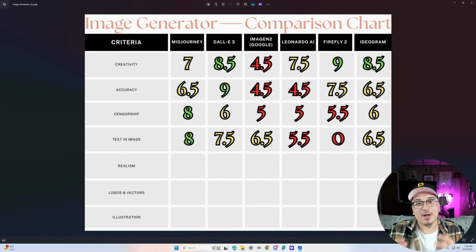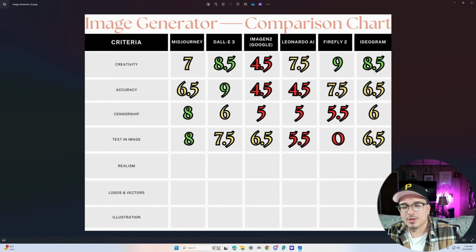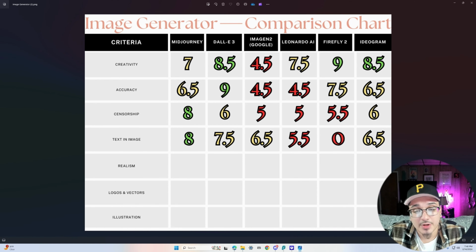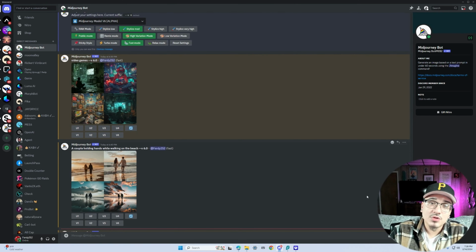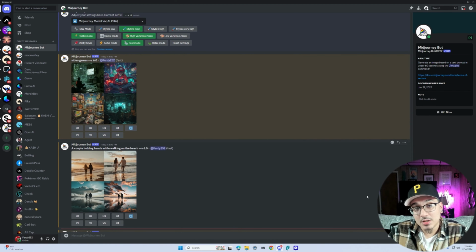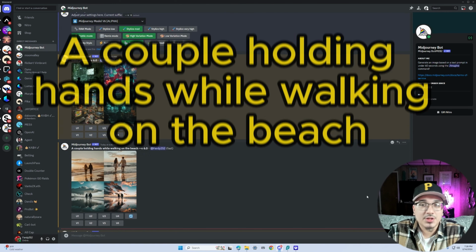All right, so to end that round of text and image, it seems like Midjourney took that one. I was surprised because I really thought DALL-E 3 was going to take that one, but Midjourney seems to have really ramped up on their text and image generation, and it's really great. Moving on to the next category, we're going to be talking about realism, and we're going to test these AI models based on how realistic their images can look. And the prompt we're going to be using for that is a couple holding hands while walking on the beach.